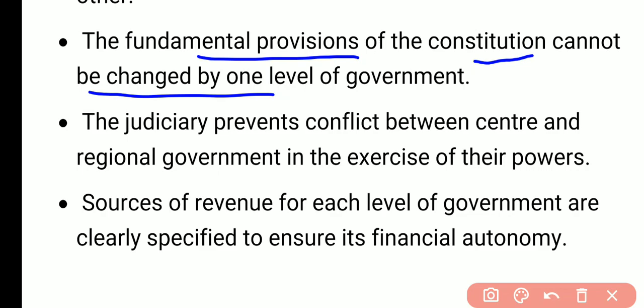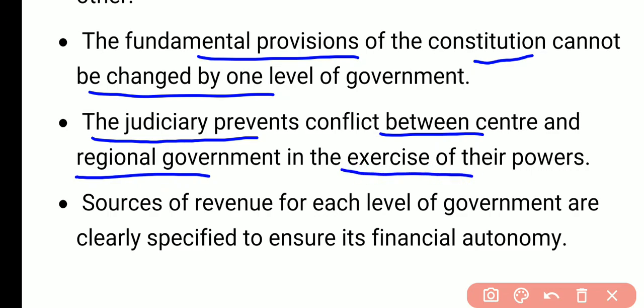Fourth feature: the judiciary system prevents conflict between the center and the regional governments in the exercise of their power. In federalism we have a single unified judiciary system. We have one judiciary system for the entire country. हमारे यहाँ पे यूनिफॉर्म जुडिशरी सिस्टम होगा फेडरलिज्म में. It means that we have the local courts, then the High Courts and then we have the Supreme Court. That is one for the entire country and that controls or specifies the powers if there is any conflict between or among the governments.